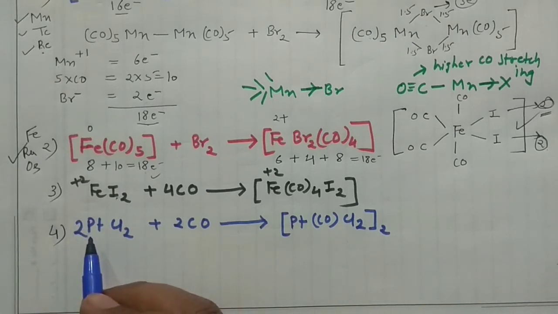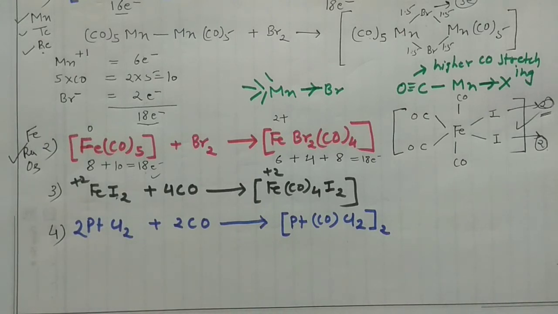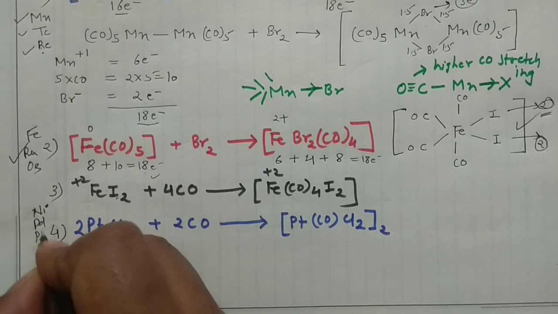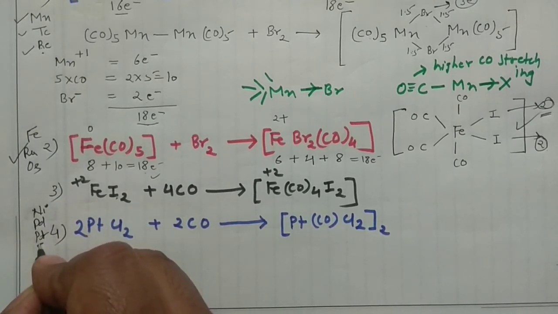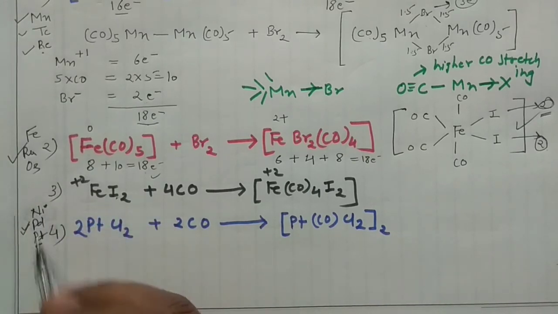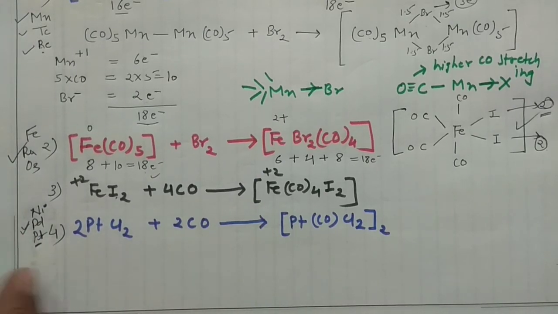Again, you can remember this thing: when platinum is forming this kind of compound, then the other members of the group, see, you know, nickel is there, after nickel, palladium is there, then platinum is there. When platinum is forming this kind of compound, then obviously palladium will also form this kind of compound, so does nickel. Okay, so this is the way by which you can remember the things. Actually, I have made a trick to remember this transition metal series. You can go through my channel, type 'trick to remember transition metal series by Tetrahedron Chemistry Classes' on YouTube, then you will get the link. Okay, so this is how you can write.